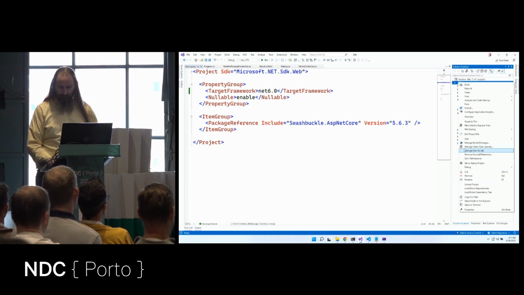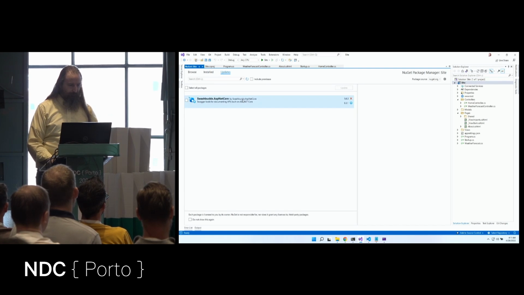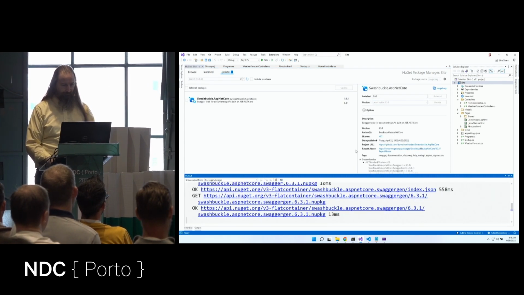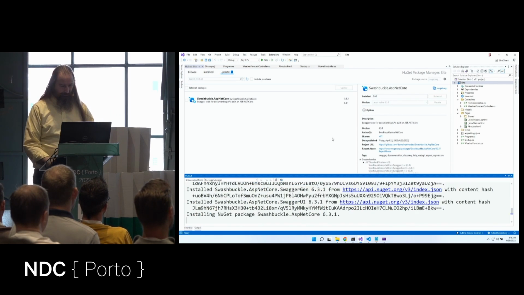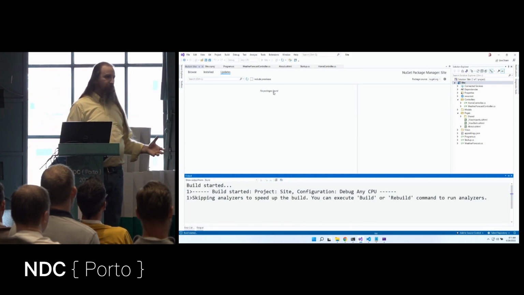Let's see if we have any NuGet package updates. Yep, it looks like we can update Swashbuckle. So let's update that one. Let's presume Wi-Fi works as expected. Looks like that's going to work. Yes. So now we can fire our website up. And now we're running in ASP.NET 6.